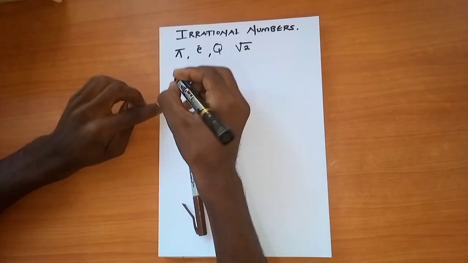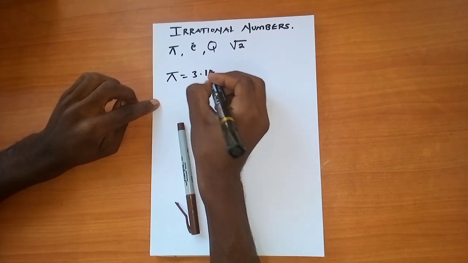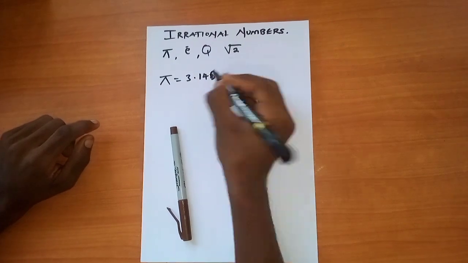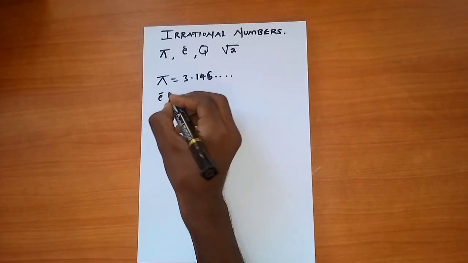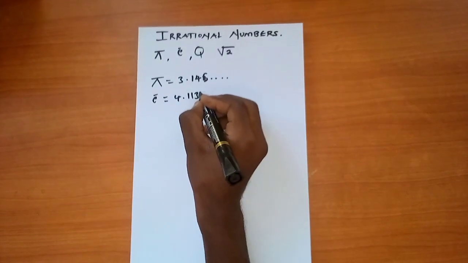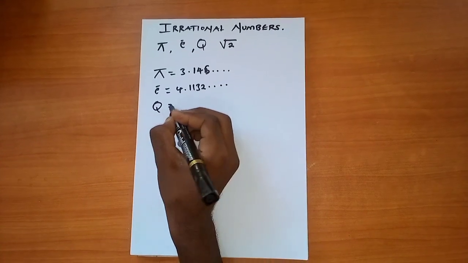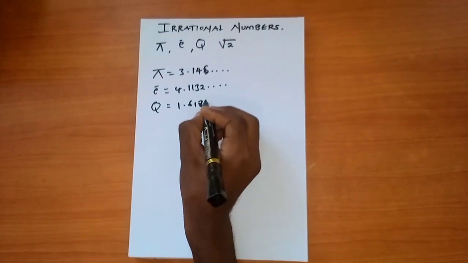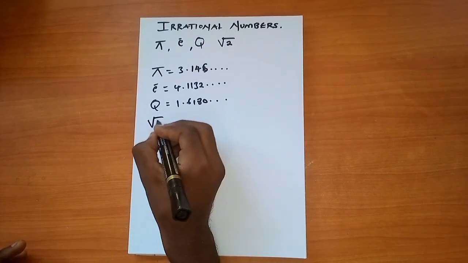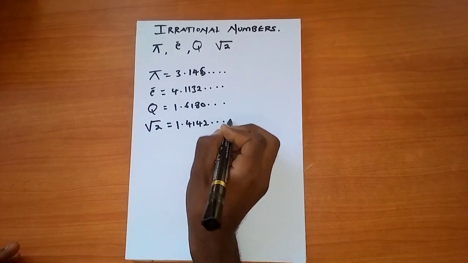So, for example, when you look at pi, you simply find that the value is going to be 3.142, and the numbers continue going. And when you look at Euler's number, you're going to get 2.718, and the digits continue going. When you look at phi, you're going to get 1.6180, and the digits continue going. They are not recurring. When you look at the root of 2, you're going to get 1.4142, and the digits continue going.